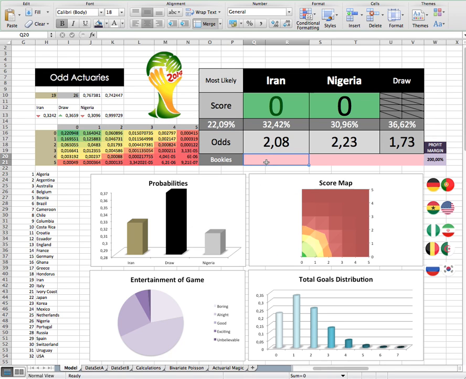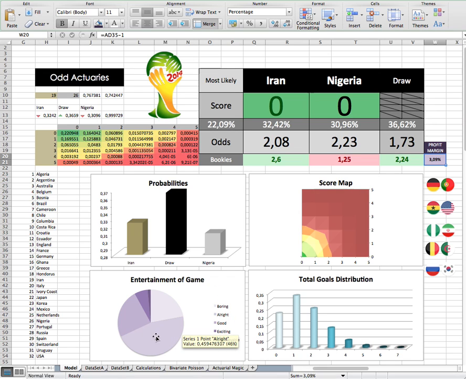Let's check what the bookies have to say. So for Iran, they're paying out 2.60. So we reckon that's quite cheap. Nigeria, they're offering 1.25, so that's expensive. And the draw, they're giving 2.24. And again, just a profit margin of 3%.